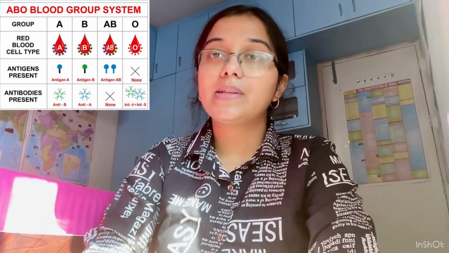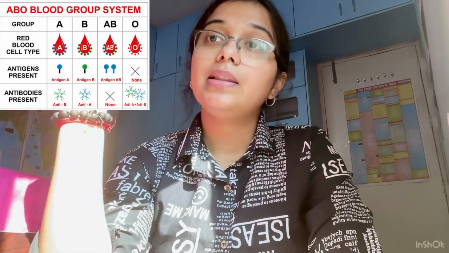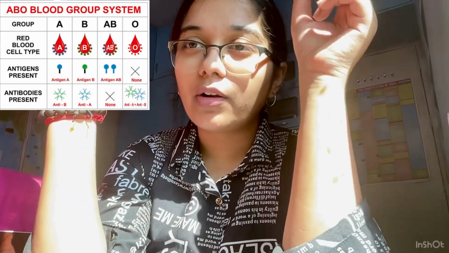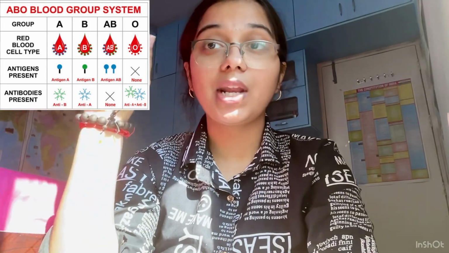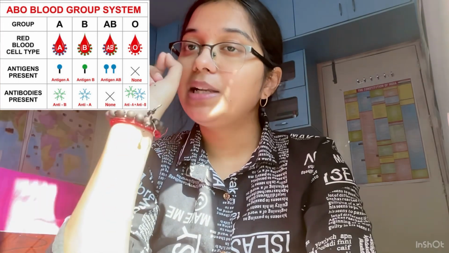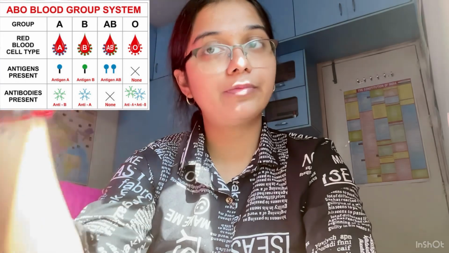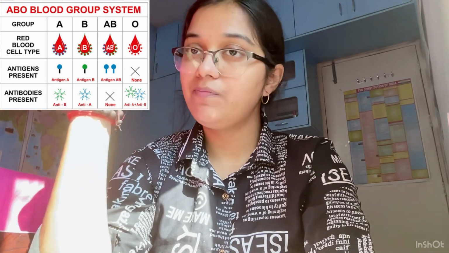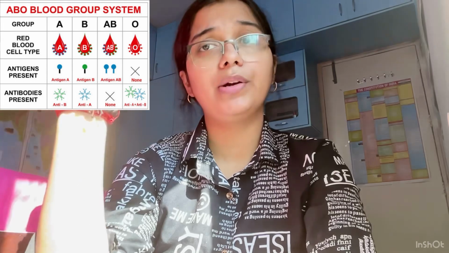Right, so I'll tell you now how it is defined. In the ABO group, there are two antigens found on the red blood corpuscles, that is antigen A and antigen B. Now, if a person has antigen A on his RBC, then he is of blood group A. If he has B, he is of blood group B. If he has both, then he is blood group AB. And if he has no antigen, then he is of blood group O.